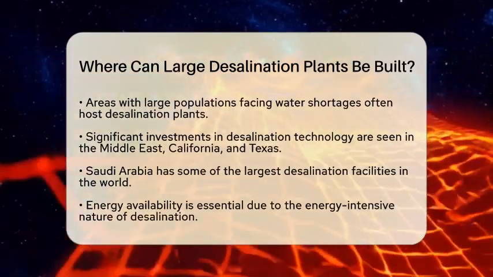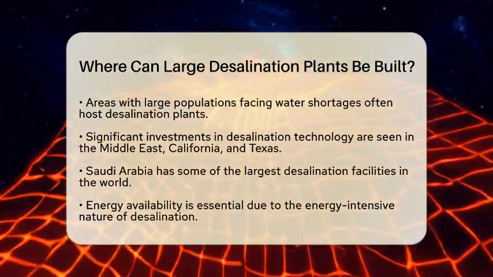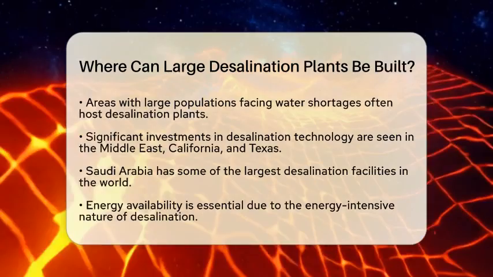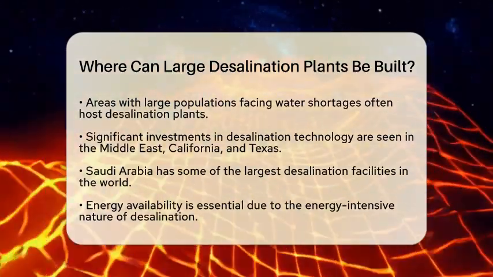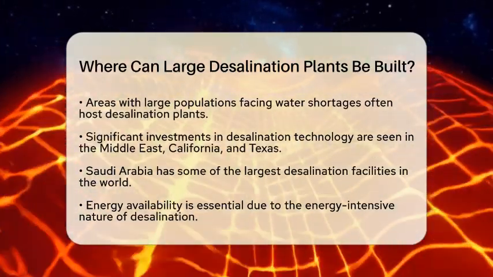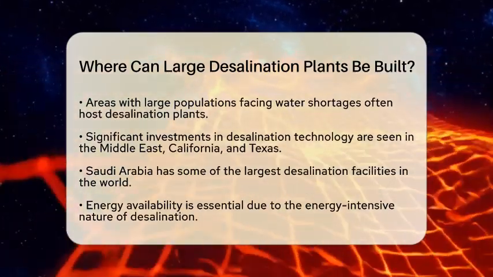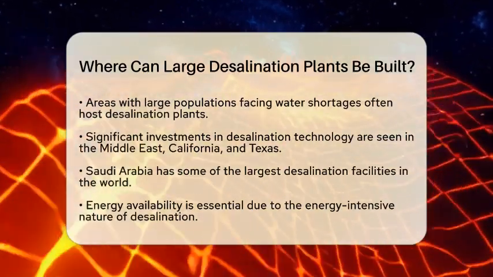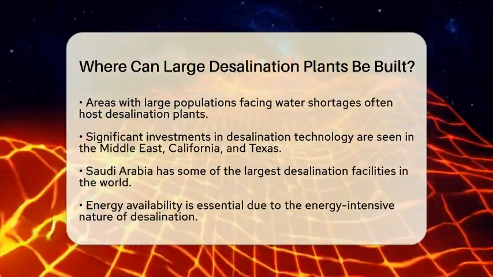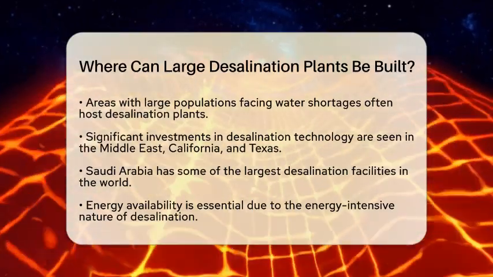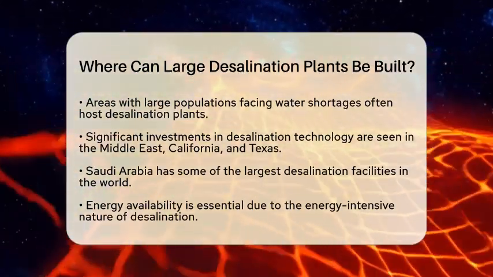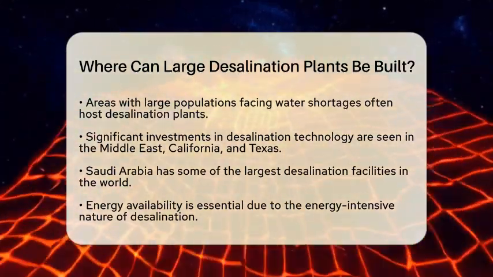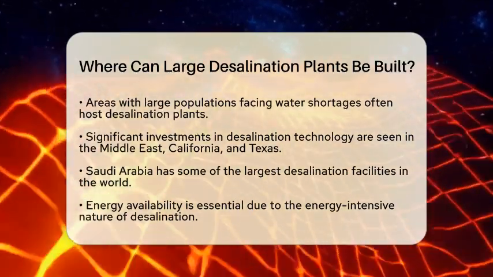Water demand is another critical aspect. Areas with large populations facing water shortages are common locations for these plants. For instance, parts of the Middle East, California, and Texas have seen significant investments in desalination technology. Saudi Arabia, for example, hosts some of the largest desalination facilities in the world, providing water to millions of people.